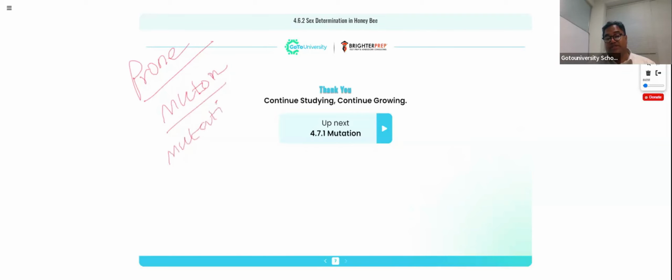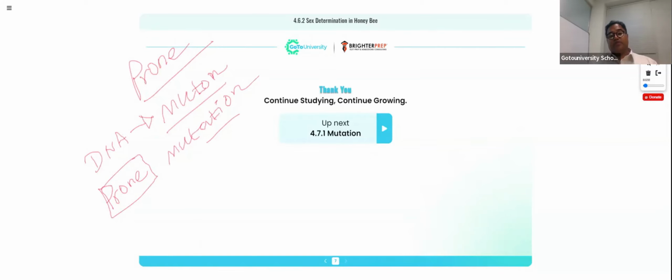Again, I'm repeating, DNA which is highly vulnerable or highly susceptible or highly prone for getting mutated is called a muton.